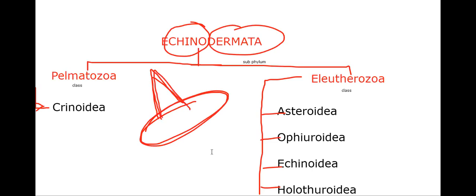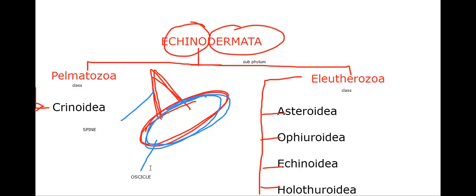Spine. Every spine has a base that we call the acicle. This is the spine and that is the acicle. So I'm labeling this: this is spine and this is acicle. The acicle is the base plate, and the spine, as we said, is the characteristic feature of phylum Echinodermata.